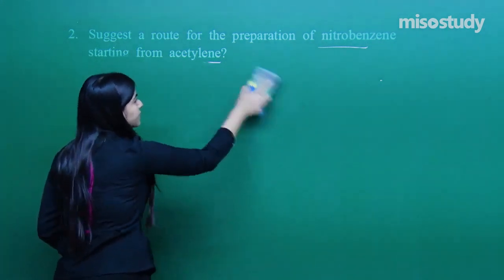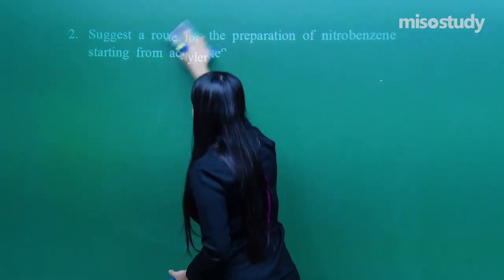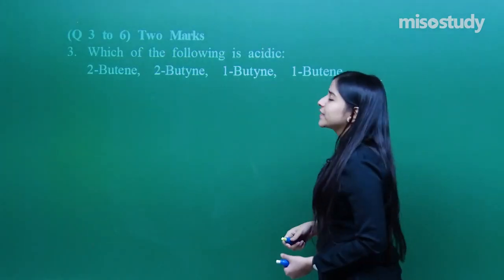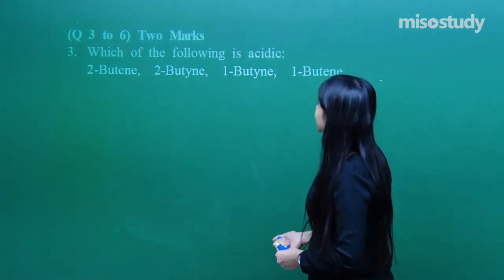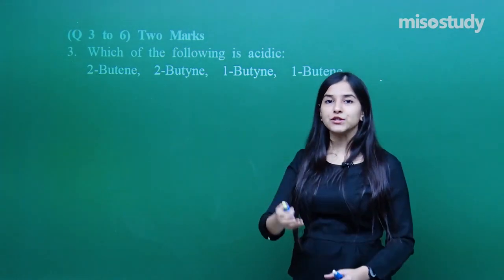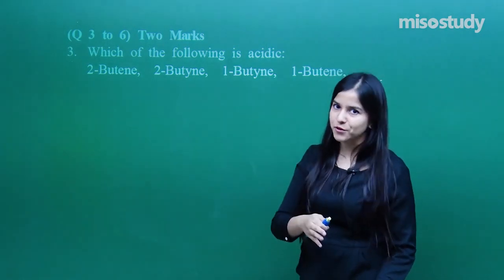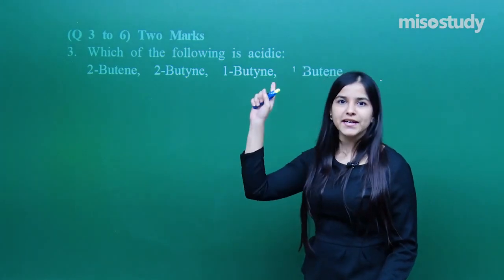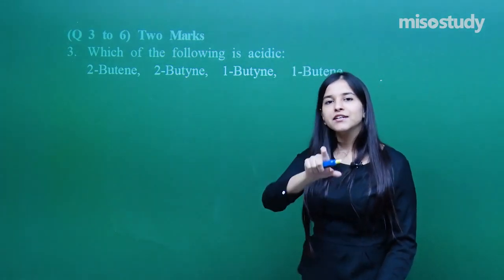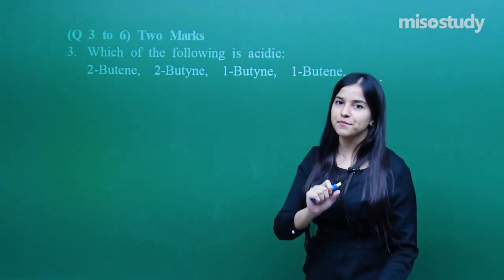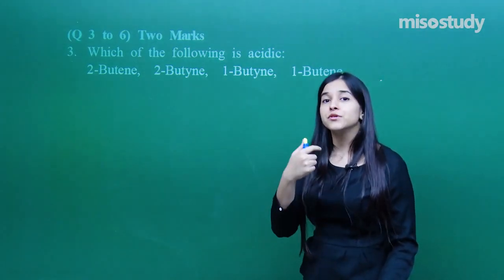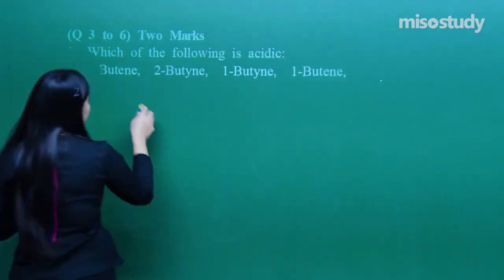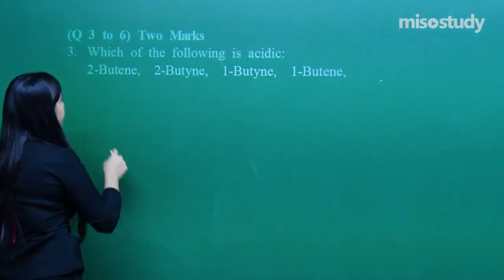Okay, let's remove this and move on to the next question, question number 3. Right. Now question numbers 3 to 6 are 2-mark questions. Which of the following is acidic? We have to judge which one will be acidic and which one will not. I've told you how to figure it out: you have to lose the H positive, right? And then you get an anion, and if the anion is stable, then you come to know that yes, the compound will be a good acid, right? So let's draw the structures to know this.